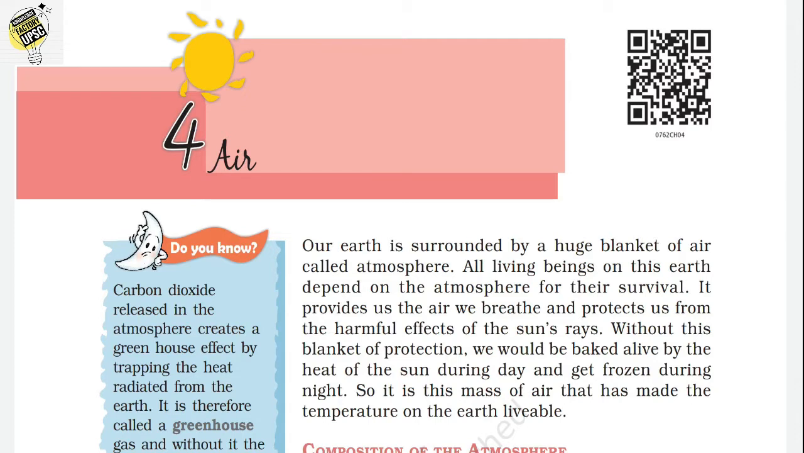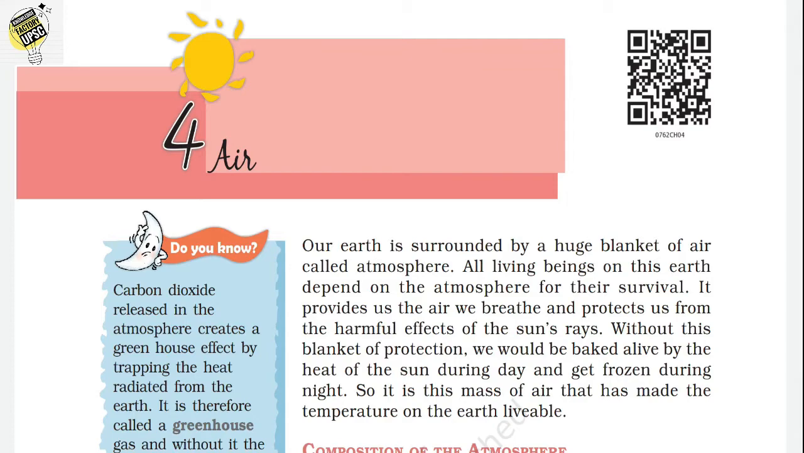Our earth is surrounded by a huge blanket of air called the atmosphere. All the living beings on the earth depend on the atmosphere for survival. It provides us the air we breathe and protects us from harmful effects of sun rays. Without this blanket of protection, we would be baked alive by the heat of the sun during the day and get frozen during the night. So it is a mass of air that has made the temperature of the earth livable.